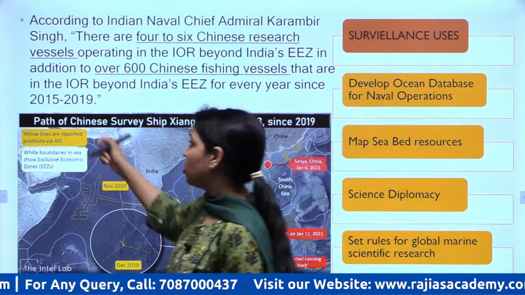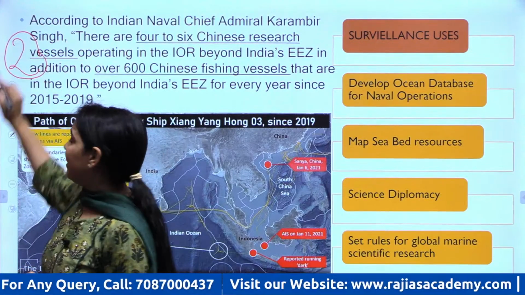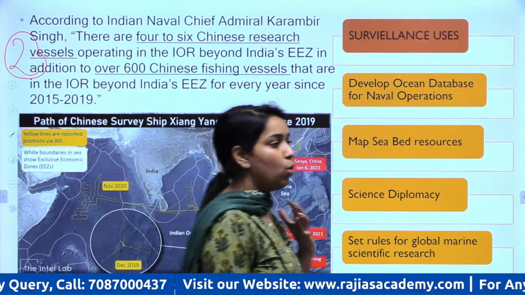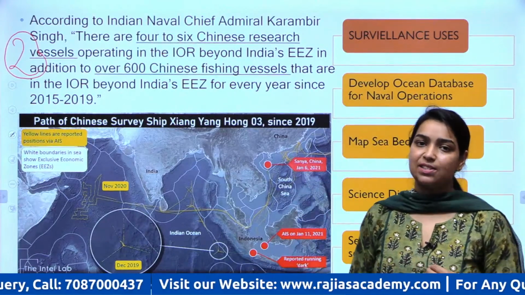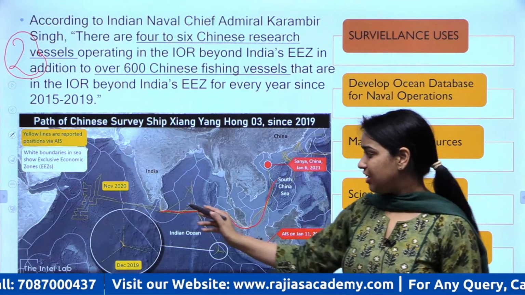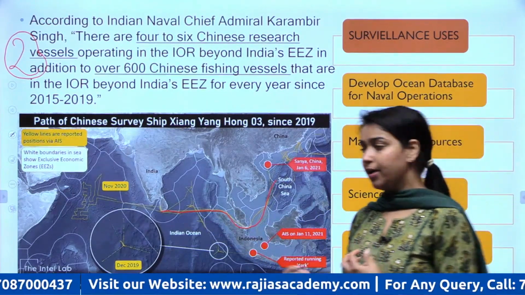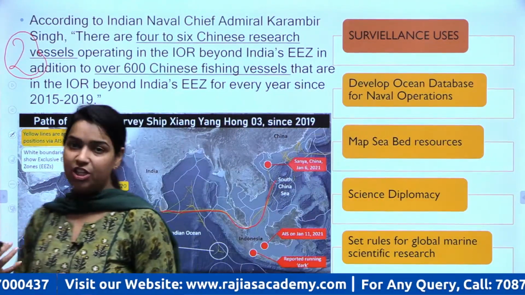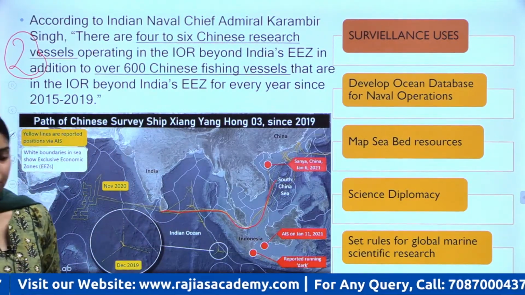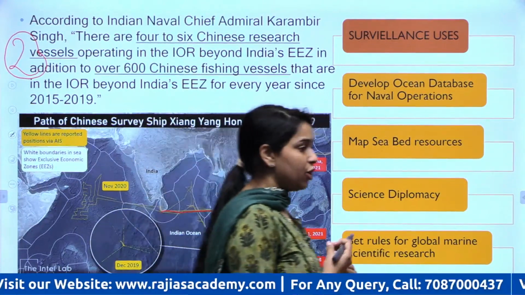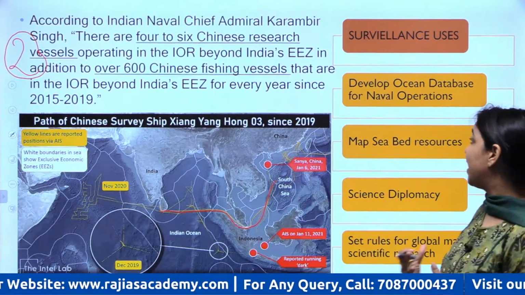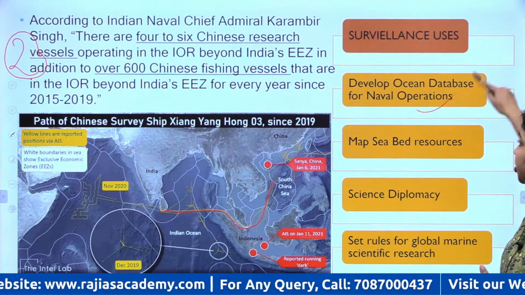Second challenge also comes from China, and that challenge is that China has positioned a lot of surveillance vessels and research vessels all around the Indo-Pacific. So all the yellow lines that you are seeing here are the surveillance activities of China that are happening in this Indo-Pacific region. So what is the benefit that China gets out of this surveillance activity is that it can develop the ocean database.